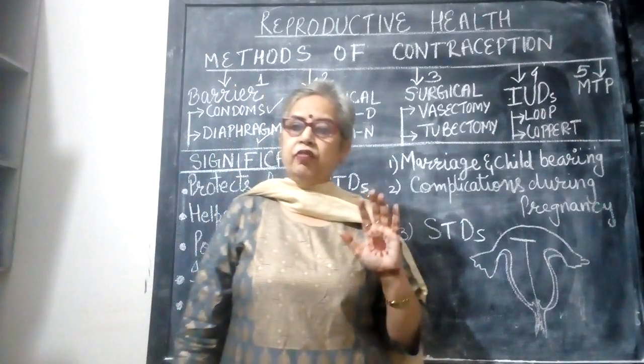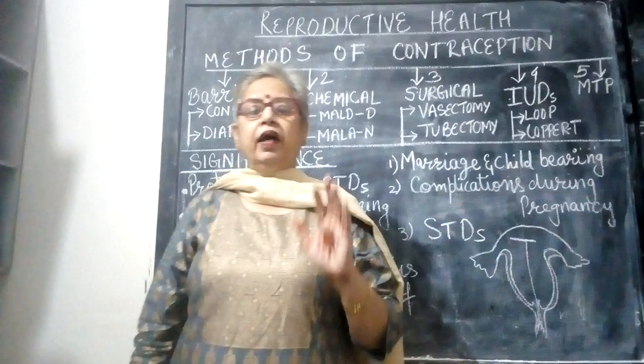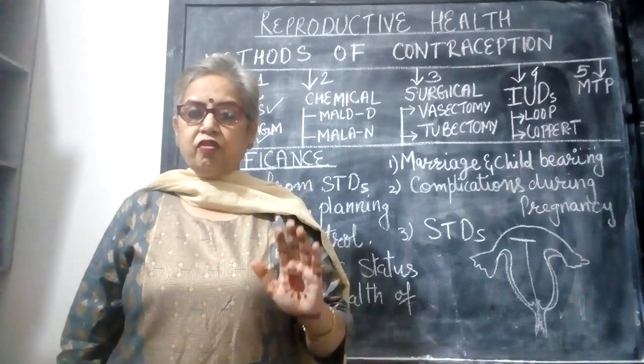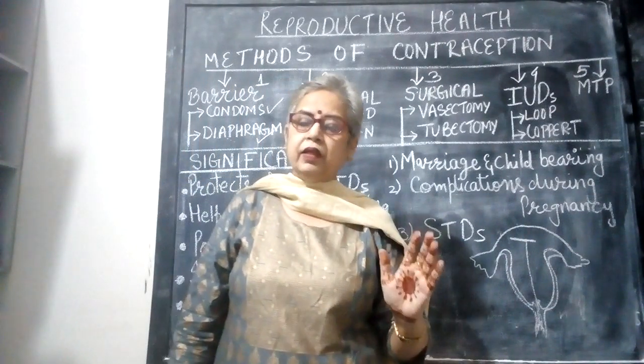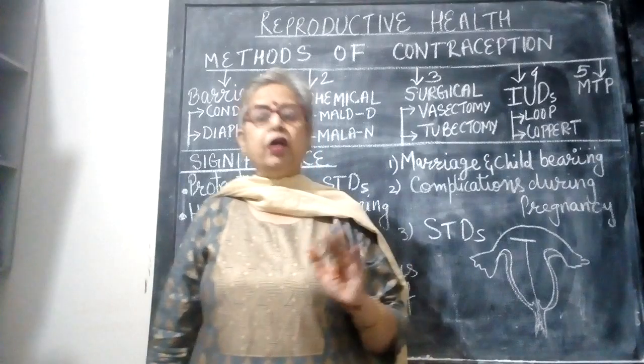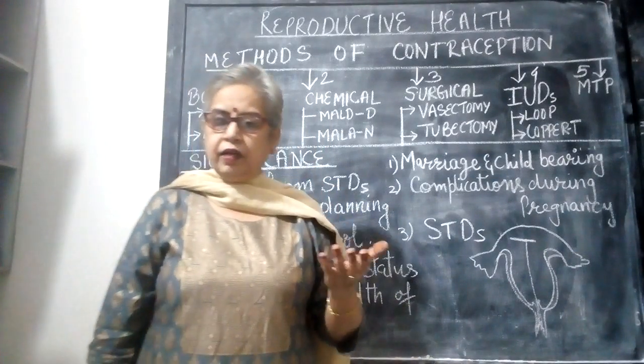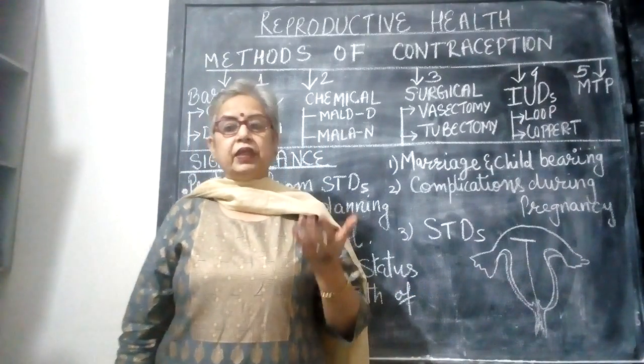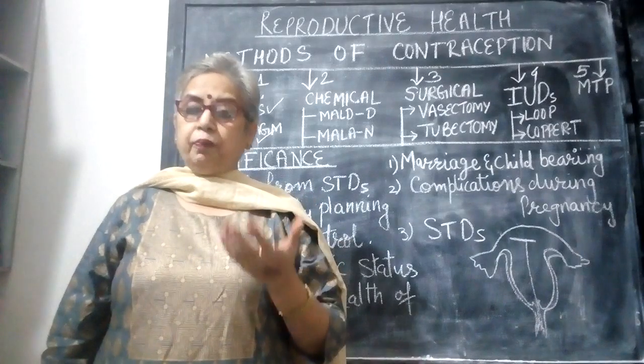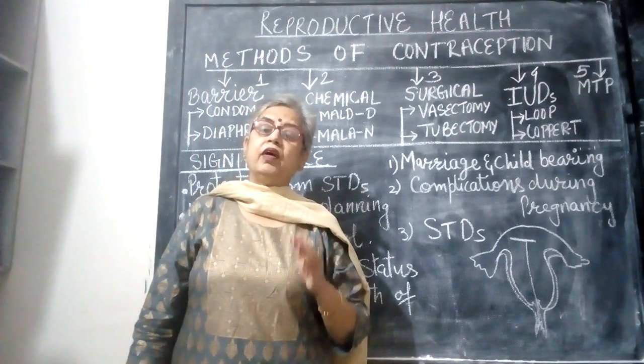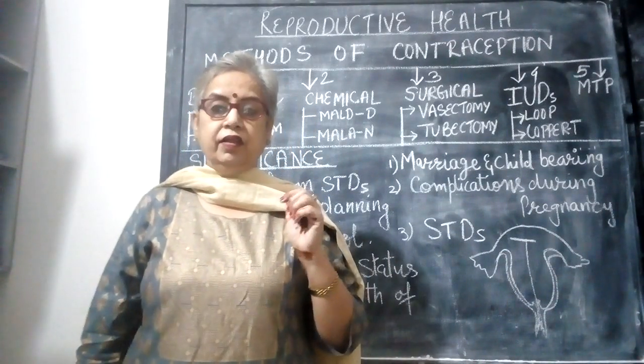So it is a very important topic, as there are sexually transmitted diseases which are bacterial like syphilis, gonorrhea, viral like AIDS, warts and hepatitis C. Now AIDS and hepatitis C are very fatal and deadly diseases.